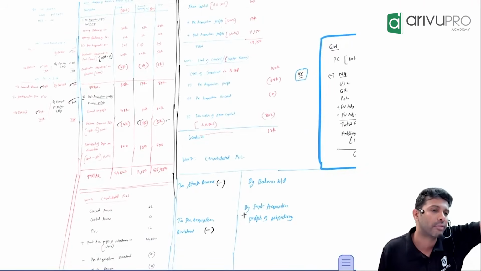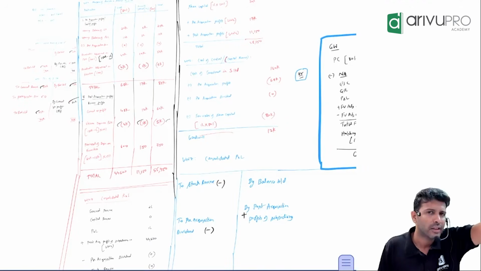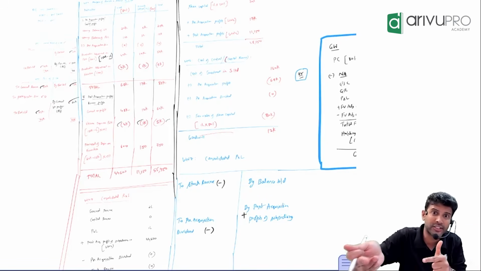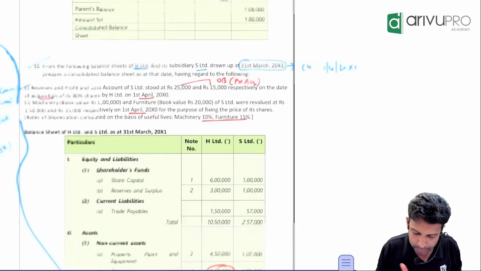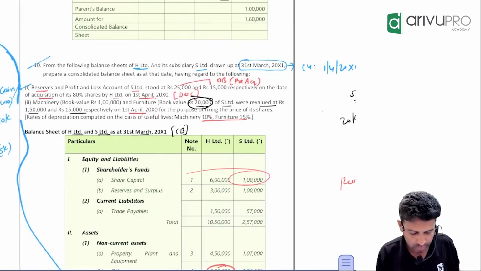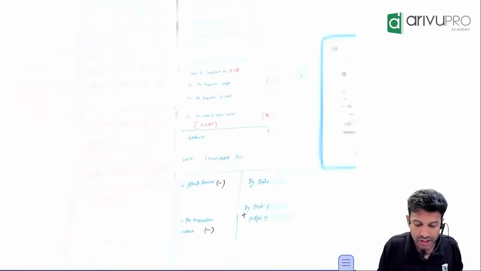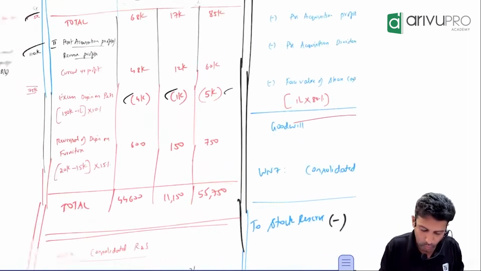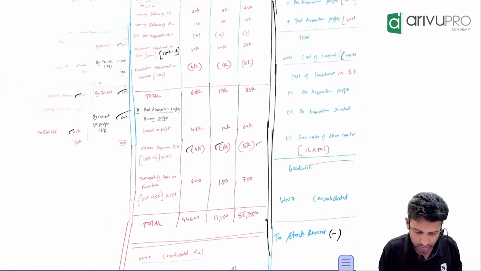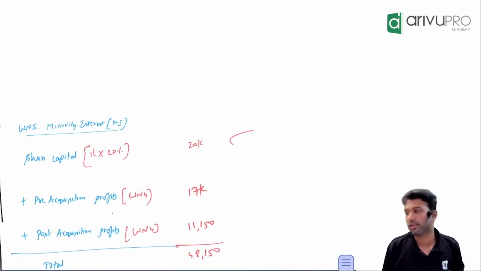Working note number 5. What is working note number 5? Minority interest. They'll ask three things: their share of share capital, their share of profit. Now profit is distributed as pre and post. Check the balance sheet. What is the subsidiary company's share capital? 1 lakh. Will minority get the entire 1 lakh or their share? What is their share? 20%. So in minority, 20% of 1 lakh, which is 20,000.